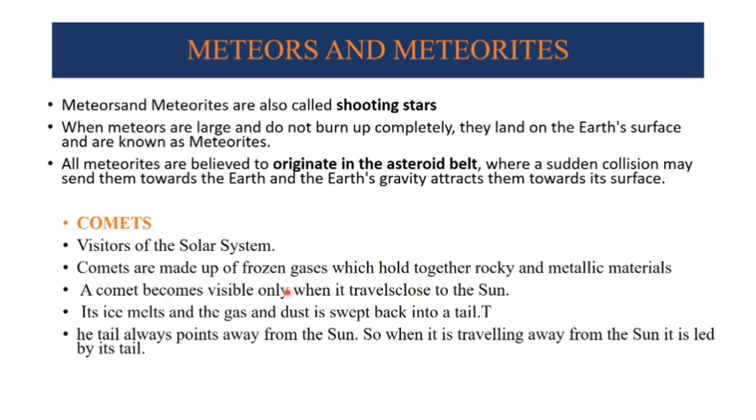Comets are made up of frozen gases which hold together rock and metallic minerals. A comet becomes visible only when it travels close to the sun. And it is also observed that a tail-like structure is seen. It always points away from the sun, and it is gas and dust which is swept back.